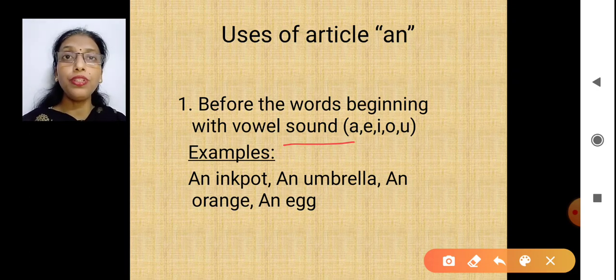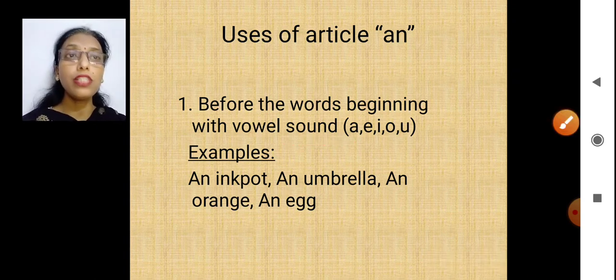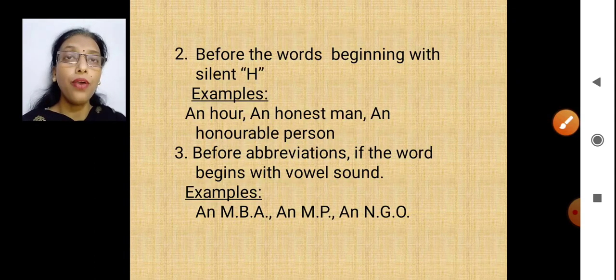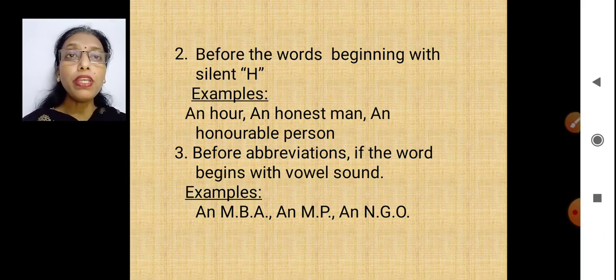I'll explain it in detail. Let's start with simple examples like an inkpot, an umbrella, an orange, an egg. These words all start with a vowel, but I'm talking about vowel sound. Now here, there are words beginning with silent H. If we are writing those words, they begin with H. But in sound, the words are not starting with an H sound.